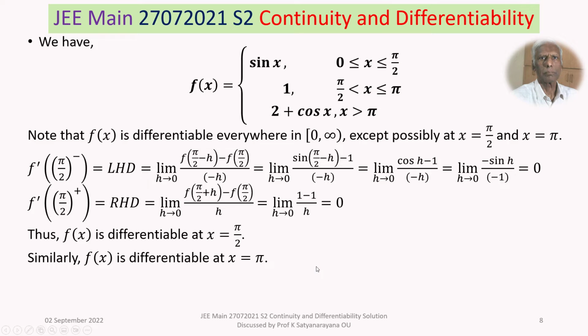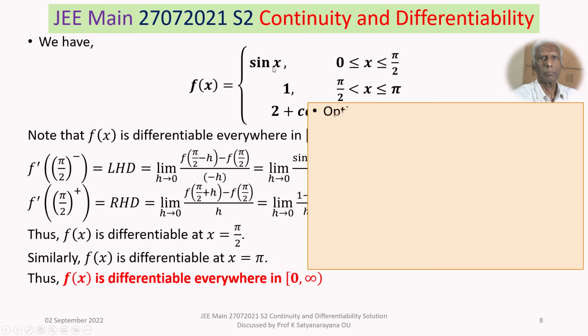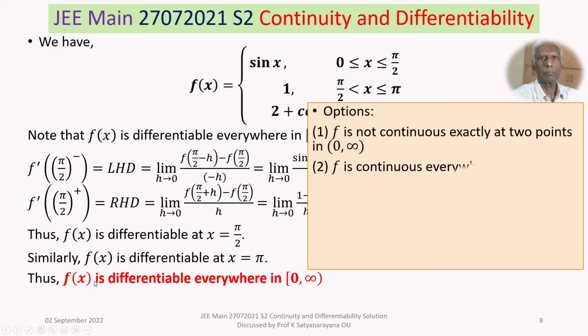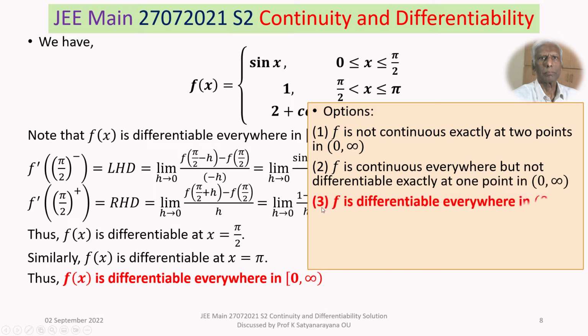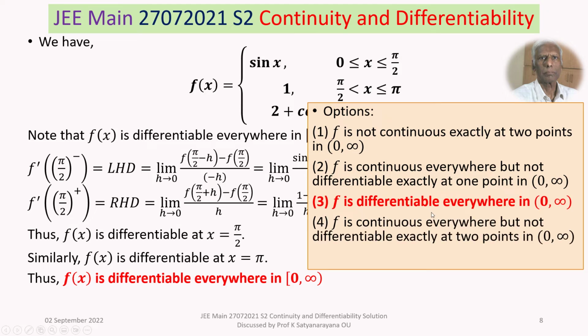That means f(x) is differentiable at these 2 points, and f(x) is differentiable everywhere in this interval. Therefore, f(x) is differentiable everywhere in 0 to infinity. Let's look at our options. Our conclusion that f(x) is differentiable everywhere in 0 to infinity appears against option 3, that f is differentiable everywhere in 0 to infinity.